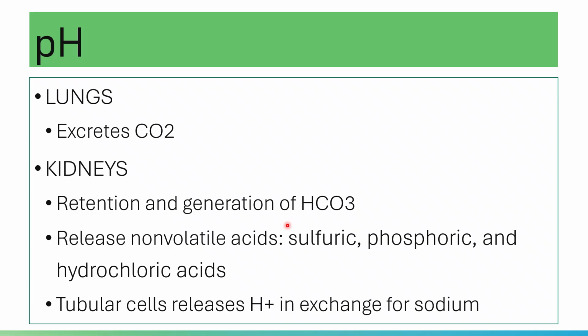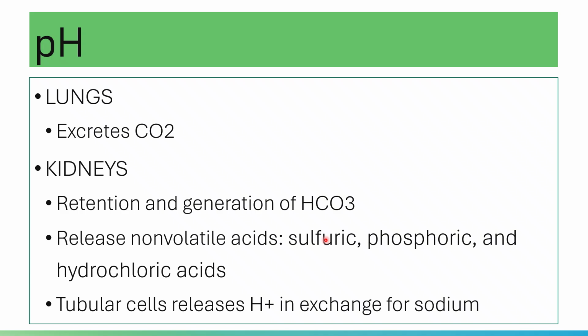Later on, we will take a look at how your kidneys excrete hydrogen ions through the urine. The proximal convoluted tubule is responsible for the bulk of bicarbonate reabsorption or retention, as well as the generation of bicarbonate. And of course, the distal convoluted tubule provides the remaining function.